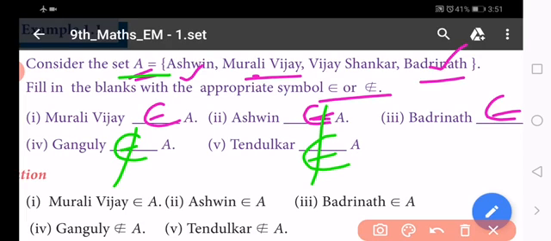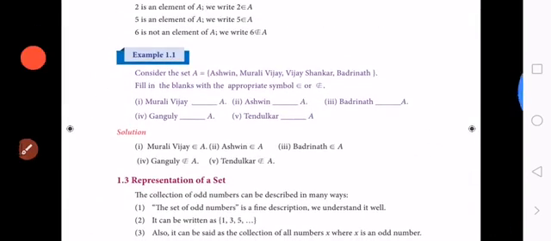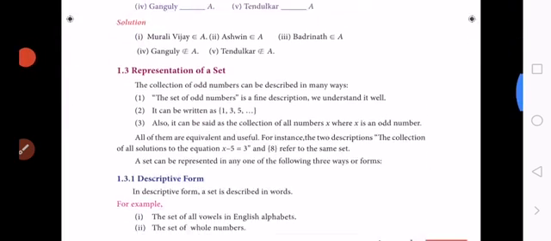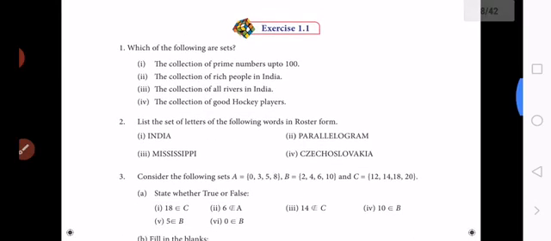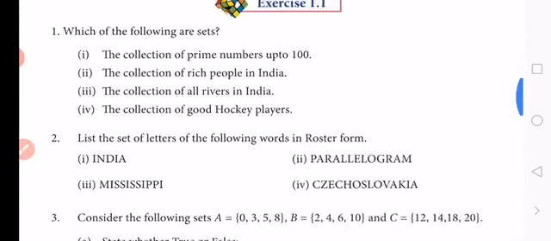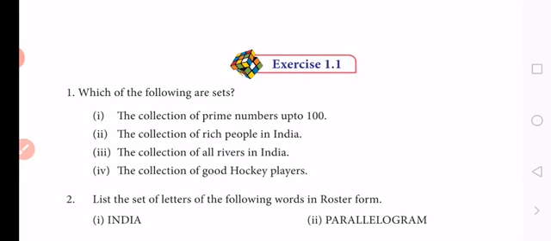So now you understand the notations, belongs to and does not belong to. How to use these symbols, you must understand. This one is very important. Next, we are going to exercise 1.1. In that exercise, tomorrow we discuss the answers.